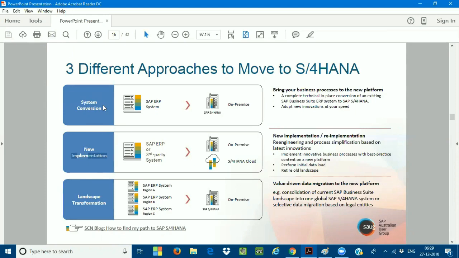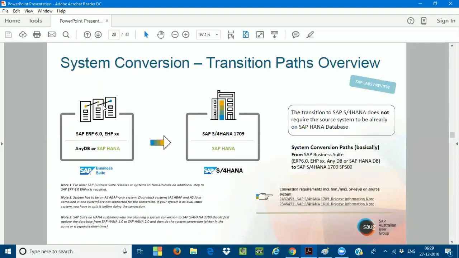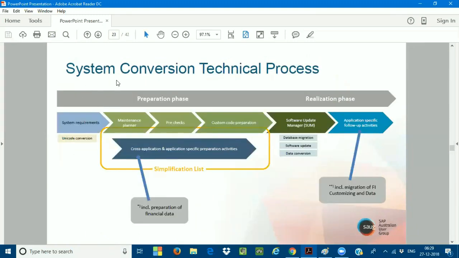now the very important thing is what are the steps that are going to be involved. So this is the roadmap. When I come to the conversion, these are exactly the steps I have to follow. There are two phases. One is called the preparation phase. The second one is called the realization phase. Only two phases are there in the conversion project. In other terms, it is called a migration project. So there are only two phases.